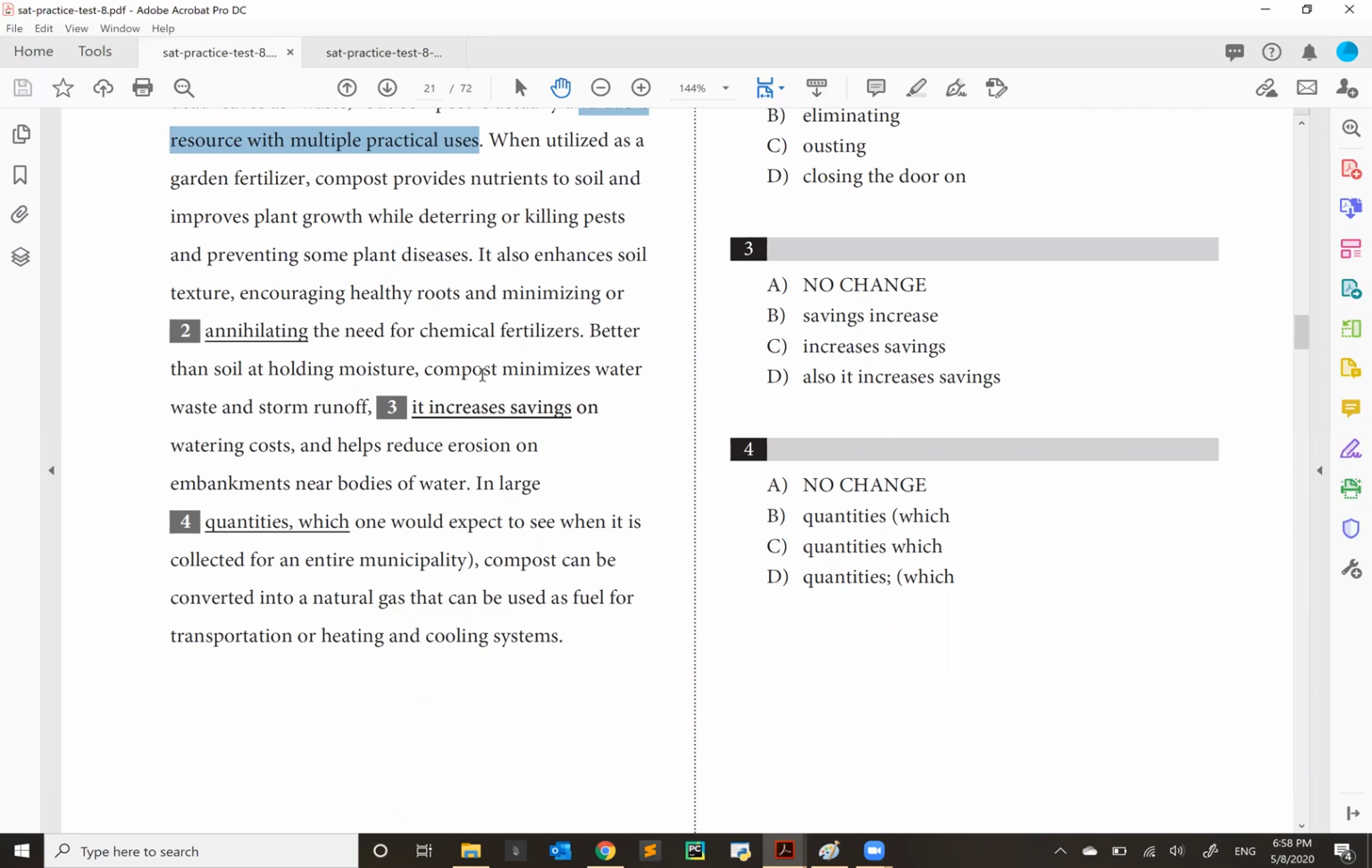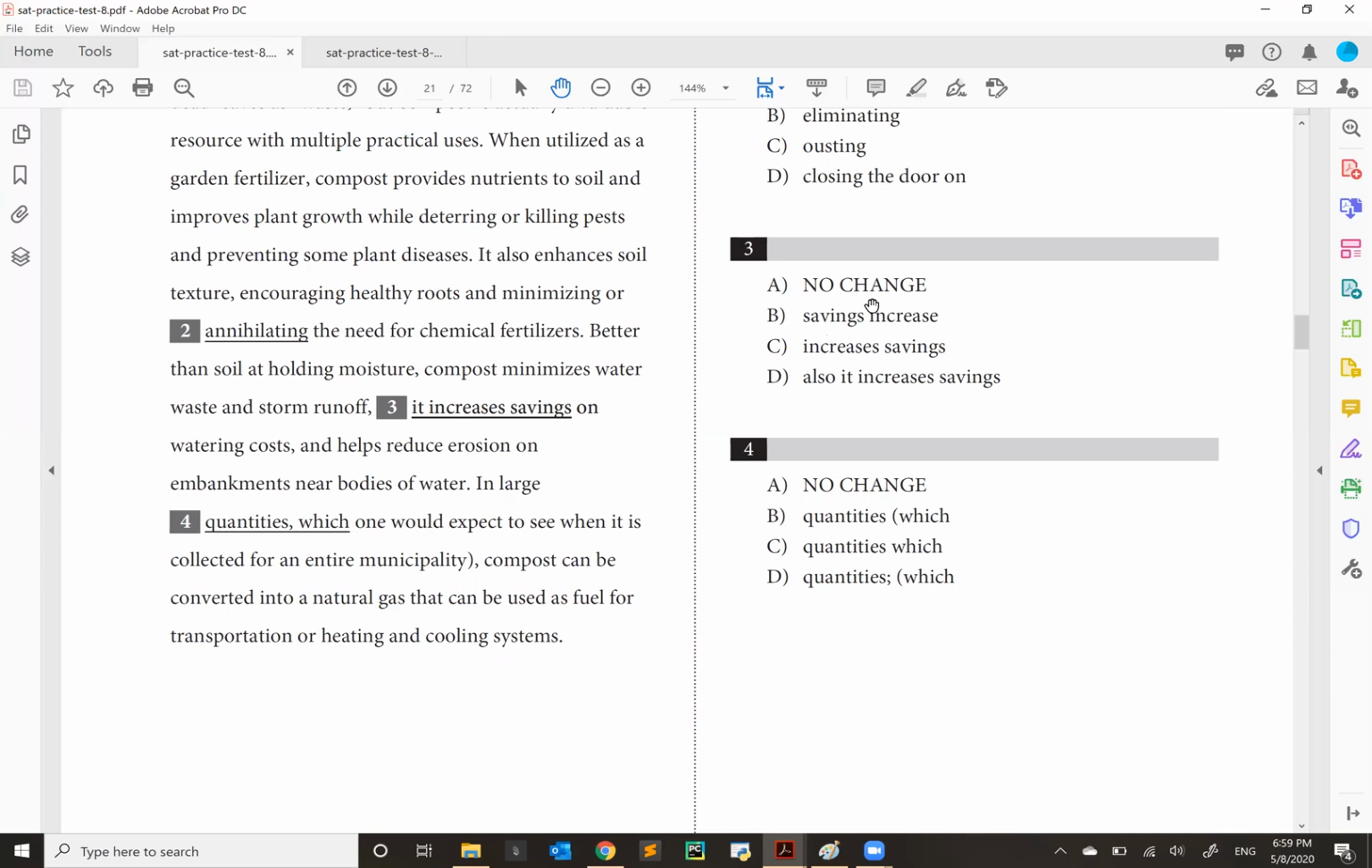"Better than soil at holding moisture, compost minimizes water waste and storm runoff." That's 1. What is 3? We're going to skip 2 for now and let's look at 3. "Helps reduce erosion." All right, since it's a parallel structure problem, let's look at the verb, which is the one thing that initiates each structural unit. The first one is "minimizes," which is a present tense active verb, and the third one is "helps," which is also a present tense active verb.